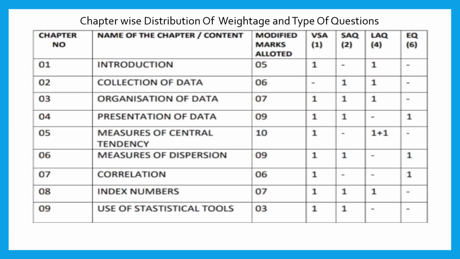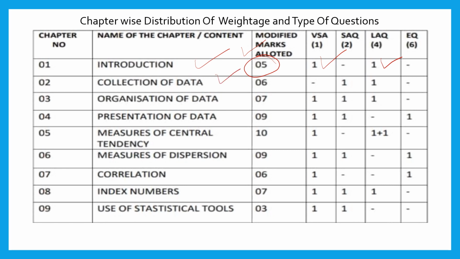Let us start, dear students. Here, I have taken the modified marks allotted. Now, the first chapter, as we know, is a very small chapter and the allotted marks is 5. From this chapter, you can expect 1 mark questions, which may be multiple choice, fill in the blanks, or match the following, and one 4 mark question from this chapter. You have to prepare the topics in a way that you are able to answer for 4 marks.